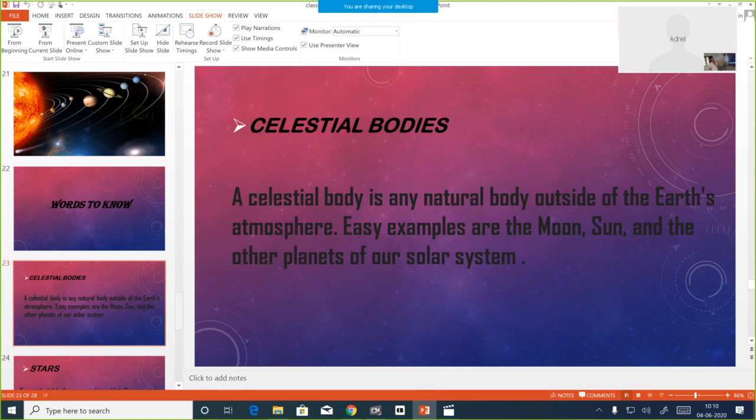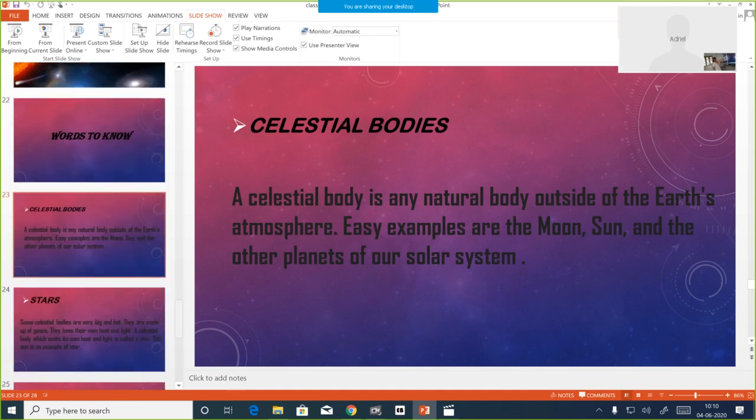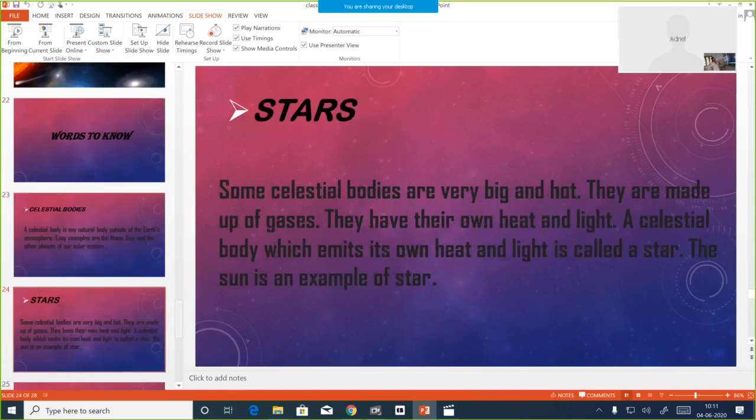A celestial body is any natural body outside of the Earth's atmosphere. Examples: the moon, the sun and the other planets of our solar system. Stars. Some celestial bodies are very big and hot. They are made up of gases. They have their own heat and light. A celestial body which emits its own heat and light is called a star. The sun is an example of a star.